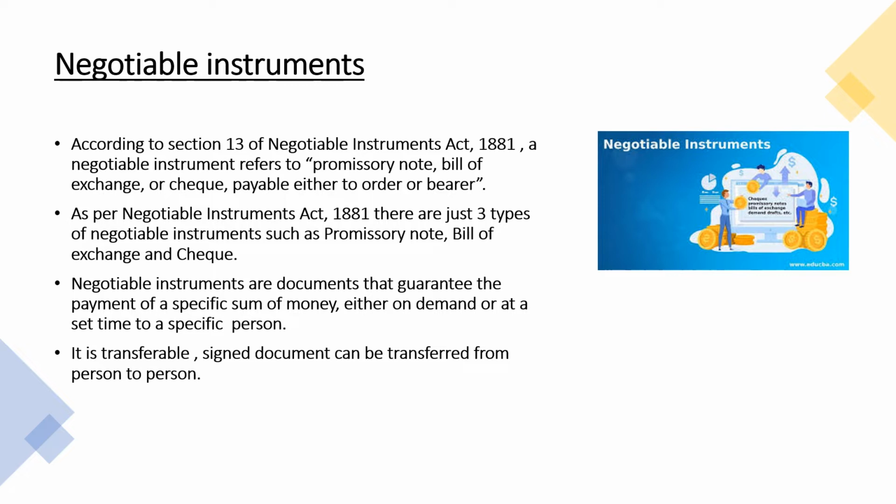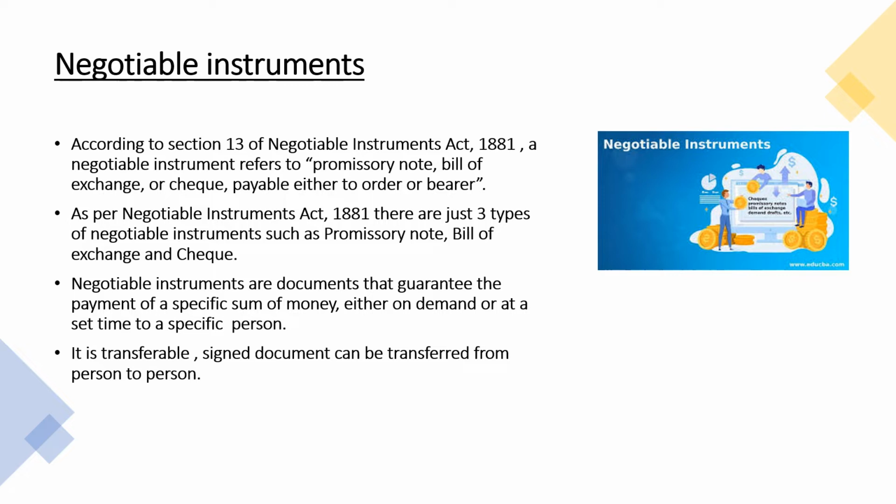The word negotiable instrument means transferring any instrument from one person or entity to another person or entity, and the instrument means any written document. So negotiable instrument means any written and signed document which can be transferable, and this transfer can be done by two ways. That is, you can transfer by simple delivery, and the second way of transferring is through endorsement and delivery.